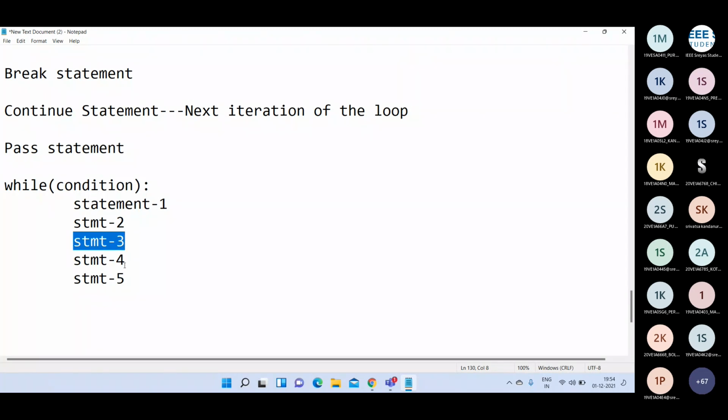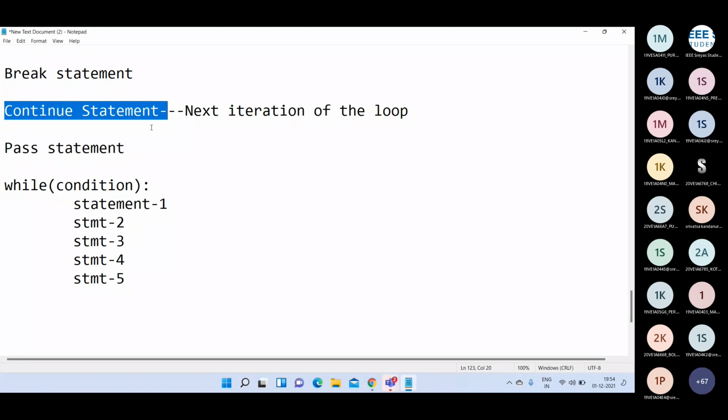You don't want to execute statement 4 and statement 5. Directly after statement 3, you want to go to the condition again. Then you have to use the continue statement. Do you understand? That means by skipping some number of statements in the loop, if you want to repeat the iteration, you have to use the continue statement.